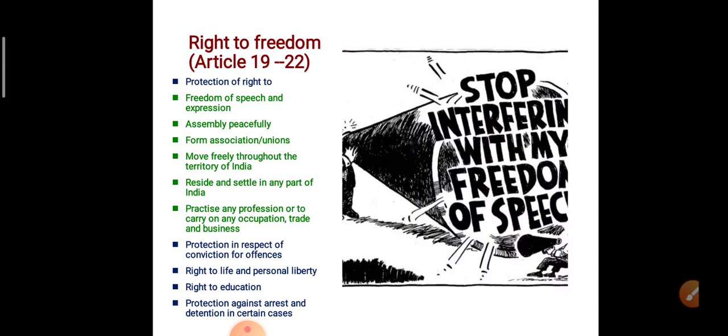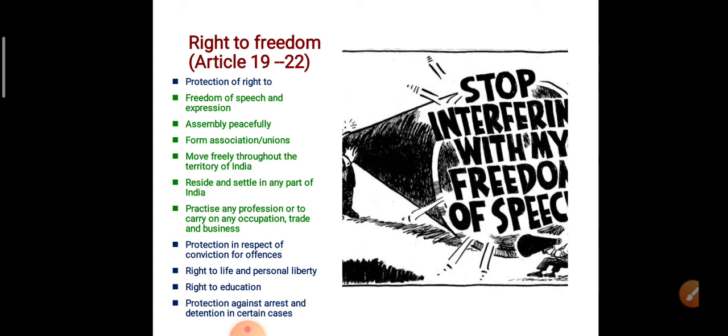In right to freedom, we already discussed the right to life and personal liberty, that what kind of personal liberty you have. Also we discussed preventive detention, that if any person is to be arrested after seizure, she has the right to be presented in the court, and other freedoms also we discussed.